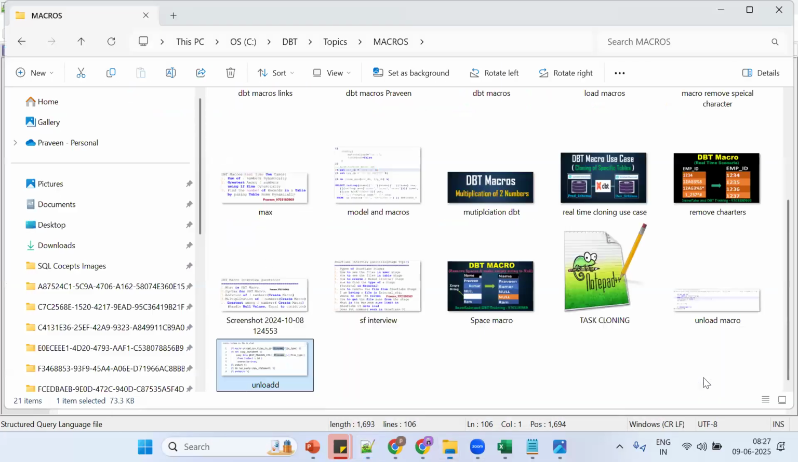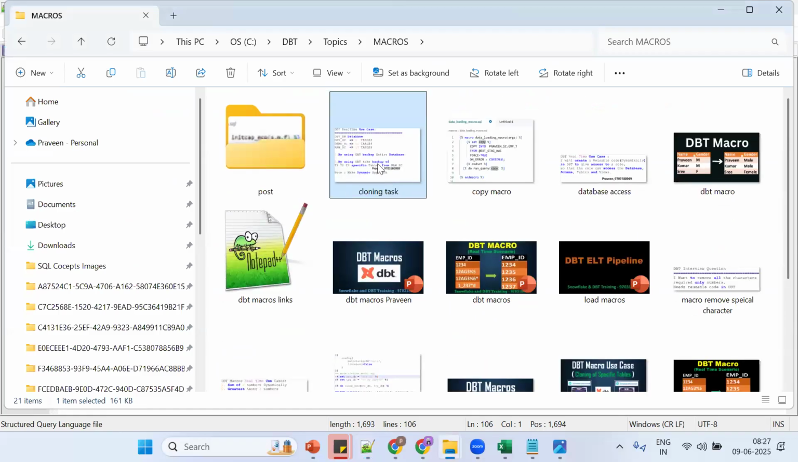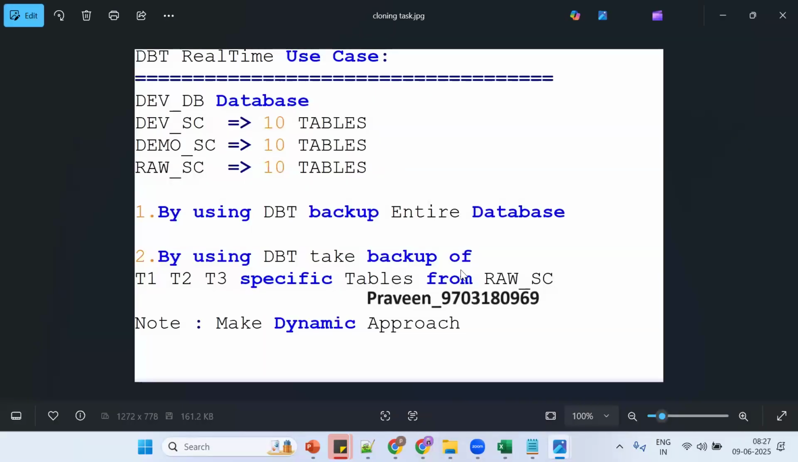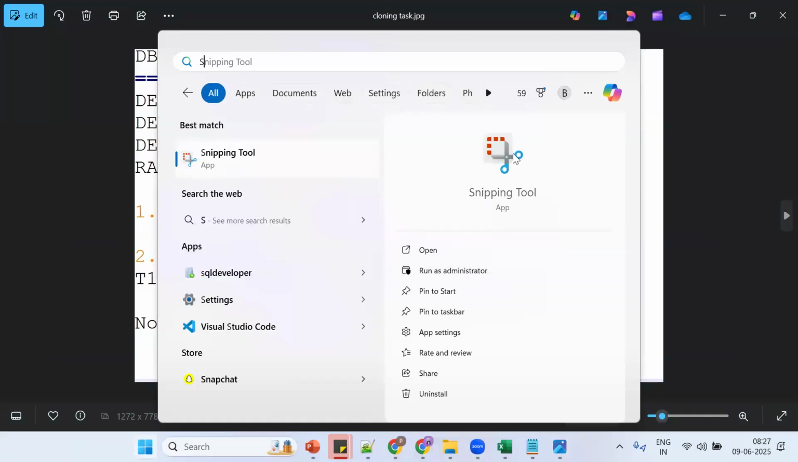See, this is a use case. This use case we have worked on in a project. So this is one important use case.